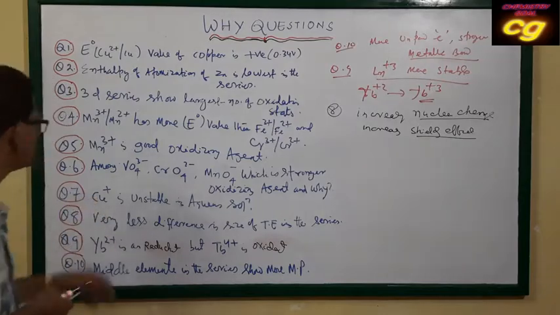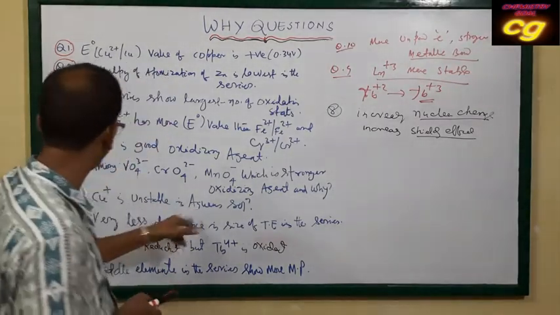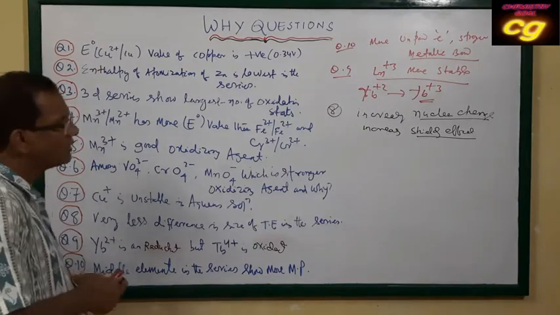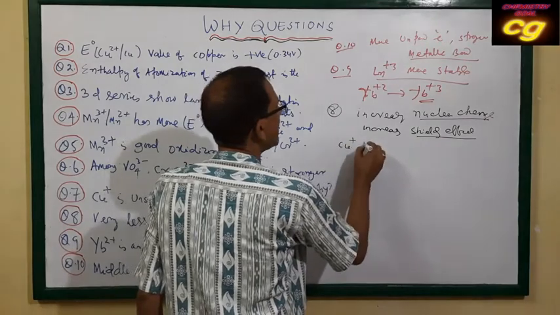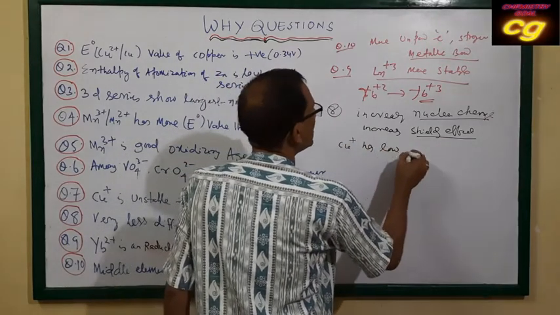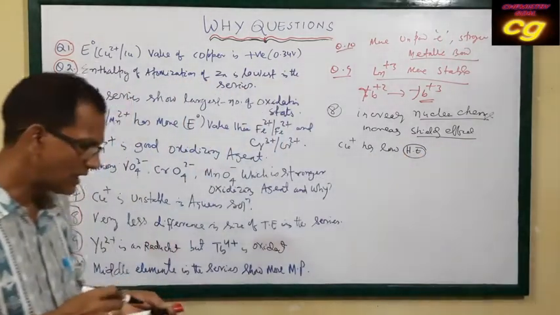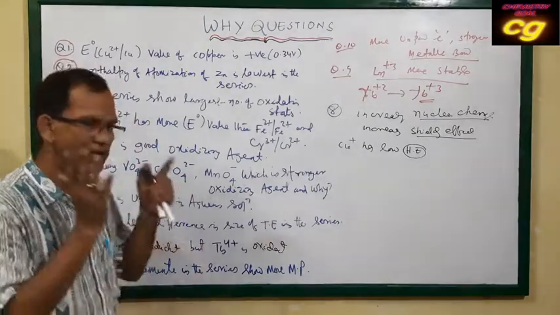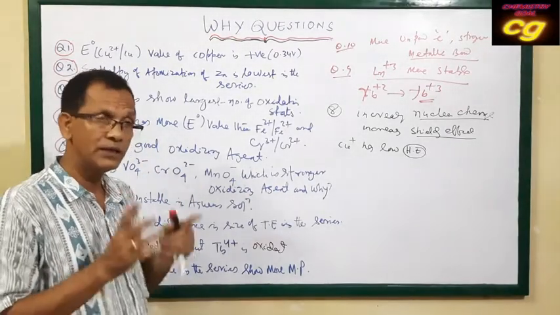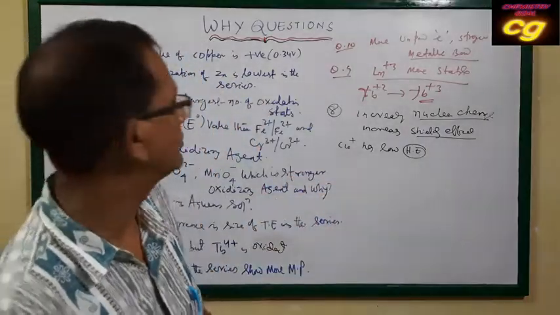That's why the difference of size is very small. Okay. Then question number 7: Cu+ is unstable in aqueous solution. Why is it unstable? Because Cu+ has low hydration enthalpy. As I have already told you, if an ion has high hydration enthalpy, it will be more stable.